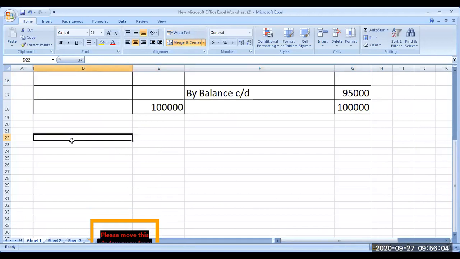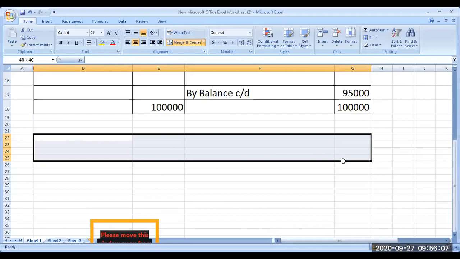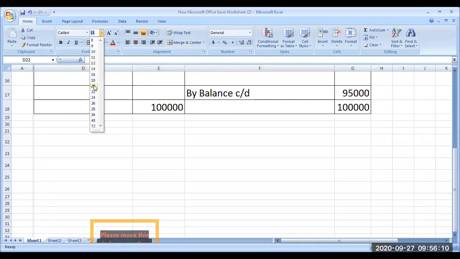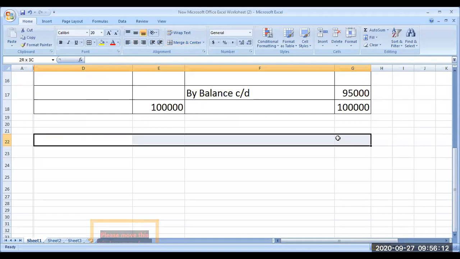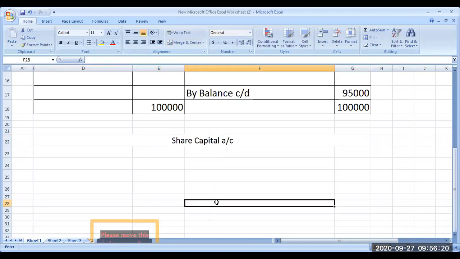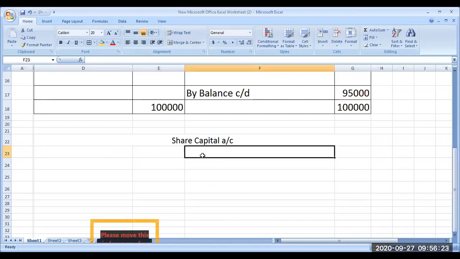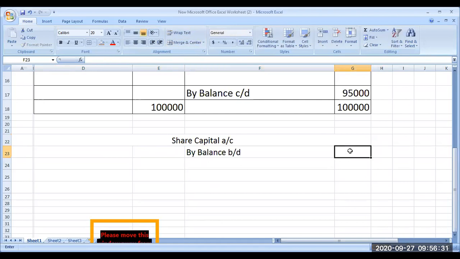So let me prepare a small, rough capital account. Share capital account. Share capital is a liability. So liability will always have a credit balance. By balance brought down. Please understand, liability will have a credit balance. Asset will have a debit balance. Okay. So this is a liability.